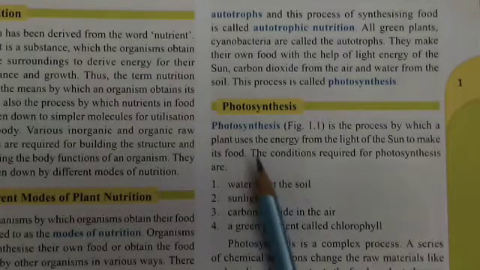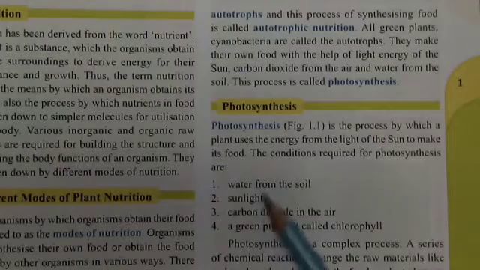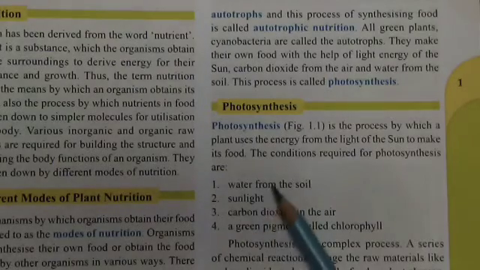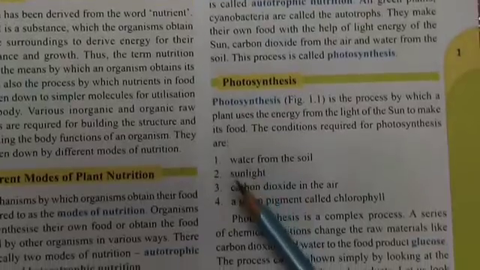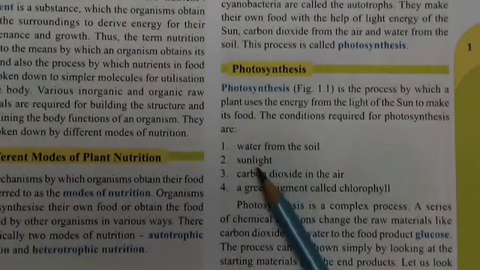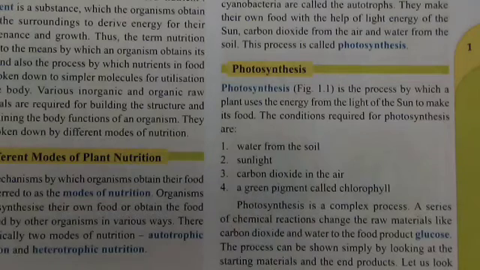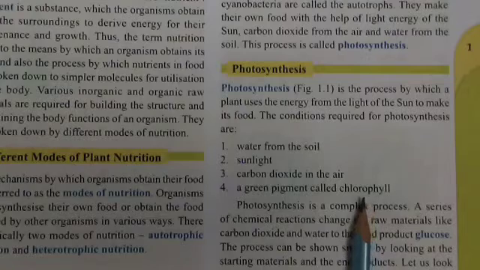The conditions required for photosynthesis. Here are 4 conditions which are required for photosynthesis. These are basically the raw materials that are needed for the photosynthetic process. Number 1, water from the soil. Number 2, sunlight. Number 3, carbon dioxide in the air. And number 4 is the green pigment called chlorophyll. This green pigment is present inside a leaf, and it is called chlorophyll.